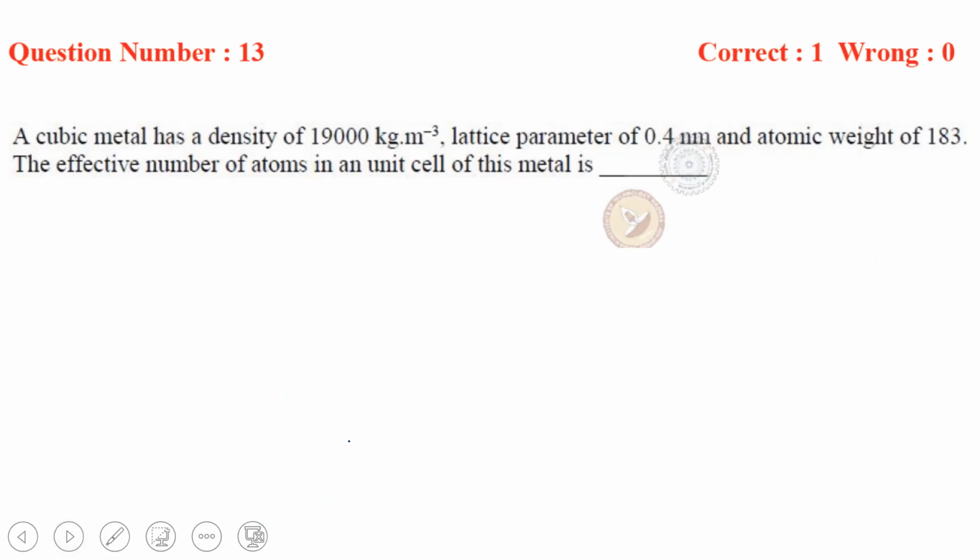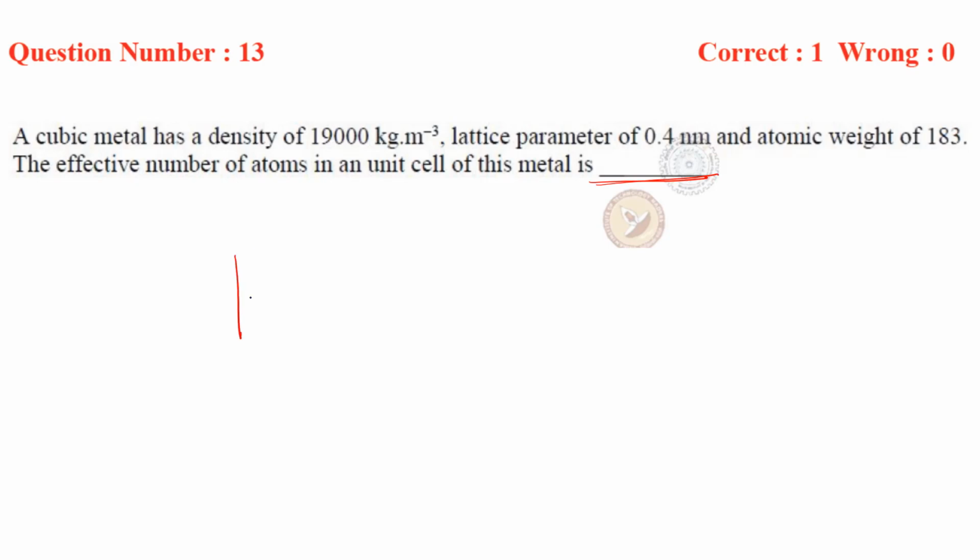A cubic metal has a density of 19,000 kg per meter cube, lattice parameter of 0.4 nanometer and atomic weight of 183. The effective number of atoms in a unit cell of this metal is? So what is the total number of atoms, or the effective number of atoms, in the unit cell?